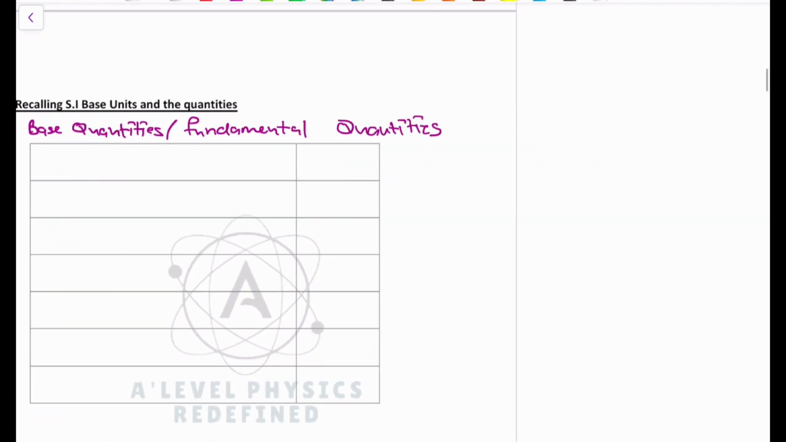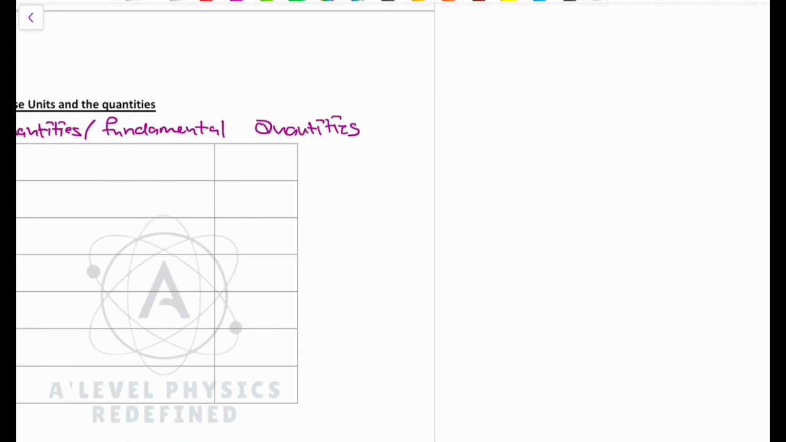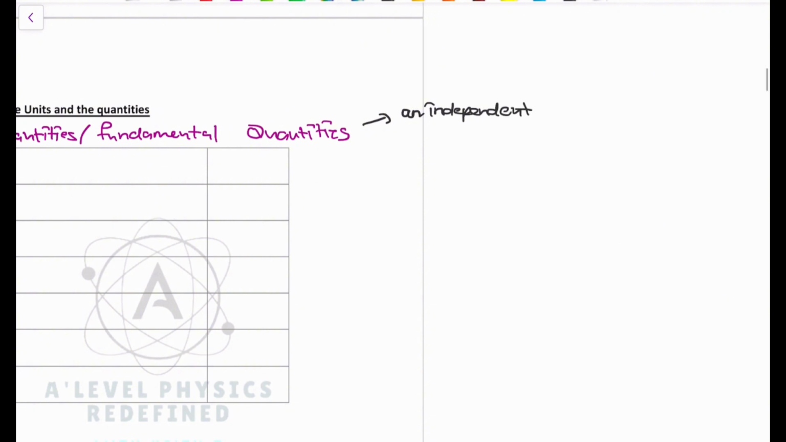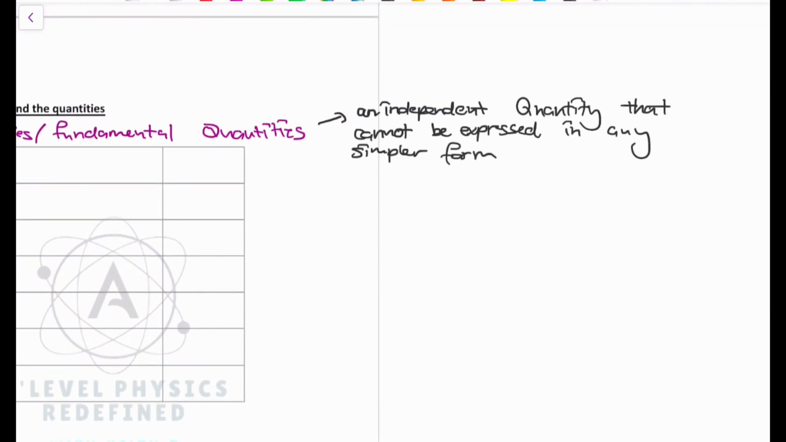So I like to define these as sort of an independent quantity. So basically, base quantities are independent quantities that cannot be expressed in any simpler form. They're okay the way they are. They cannot be broken down into anything simpler, and they all exist as independent quantities.